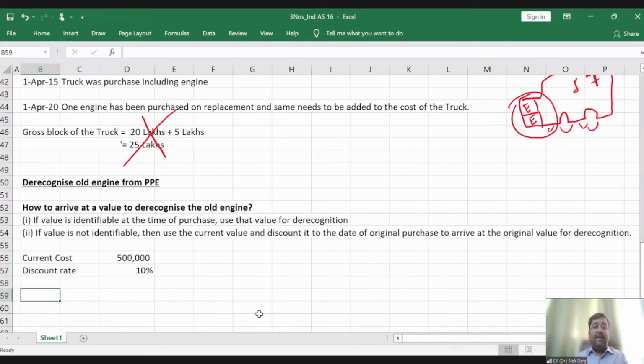Then what is the present value factor? Present value factor 5 years back is equal to 1 divided by 1 plus 10% to the power 5. It gives me 0.621 as the present value factor.